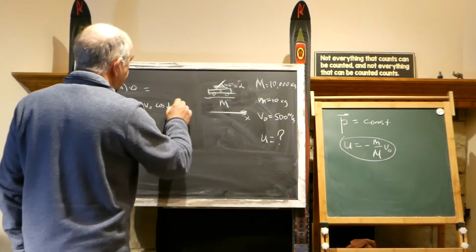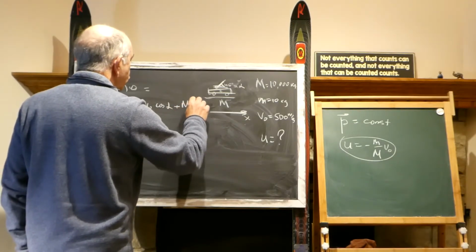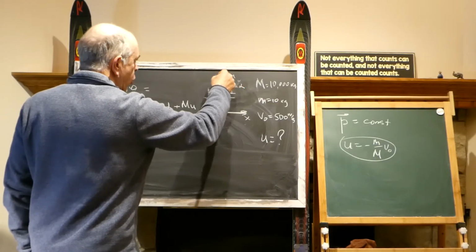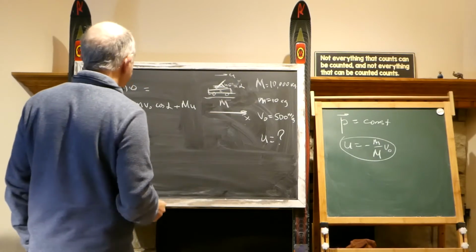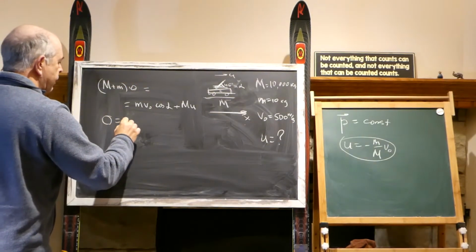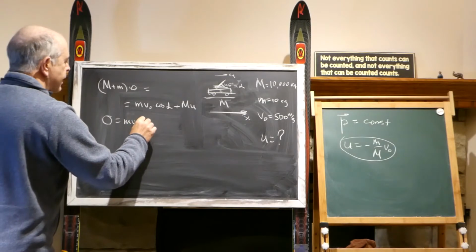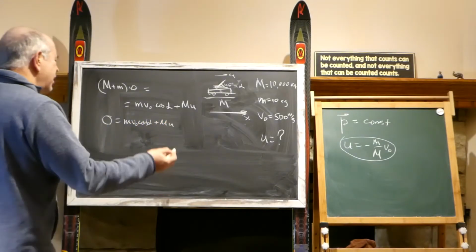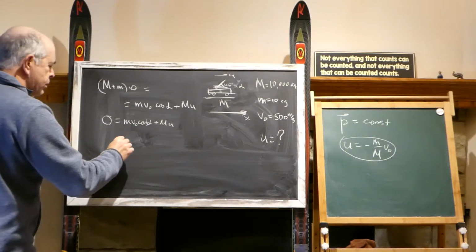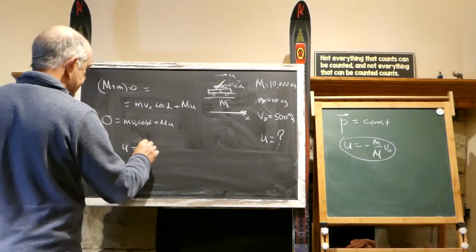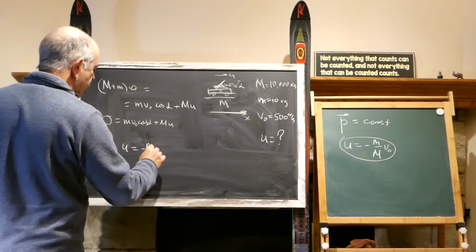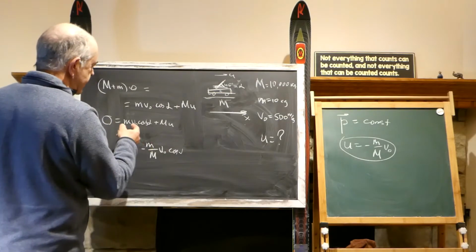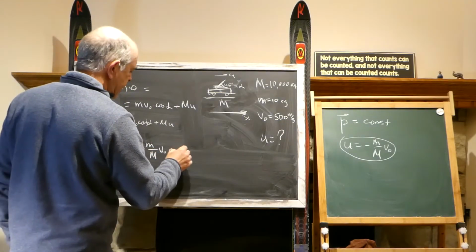So m V cosine alpha plus capital M u. This is the mass and u is the speed. It's unknown, so we assume it's directed this way. And we receive 0 equals m V0 cosine alpha plus M u. And immediately we can say it's exactly like before, so u equals minus m over M times V0 cosine alpha, because instead of V0 we have V0 cosine alpha.